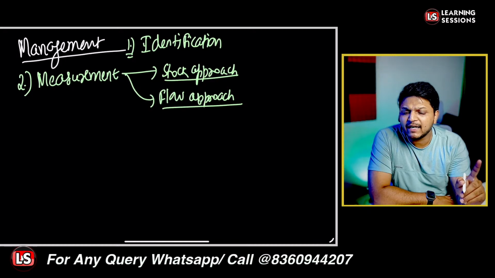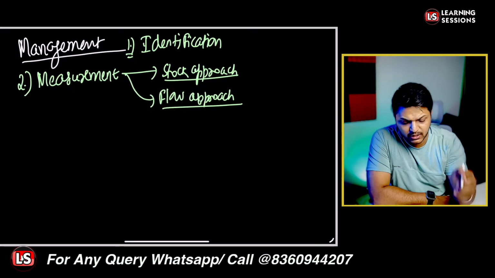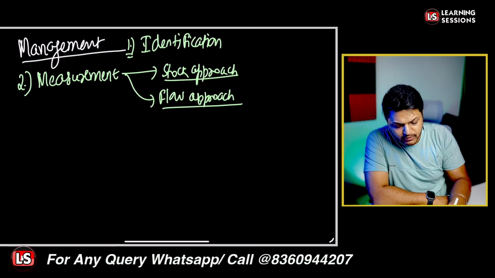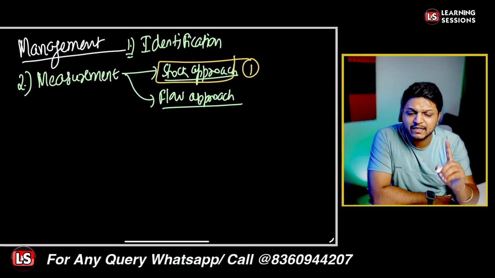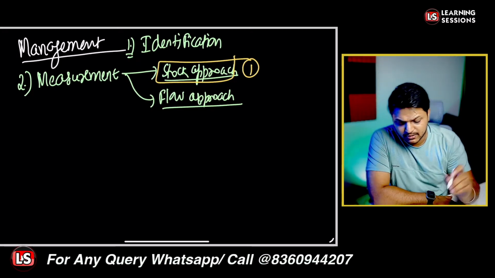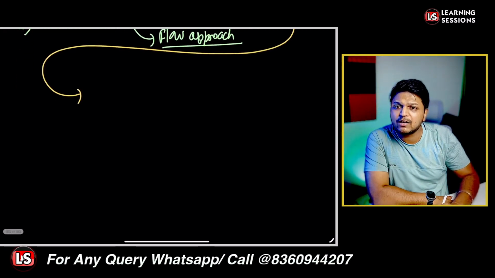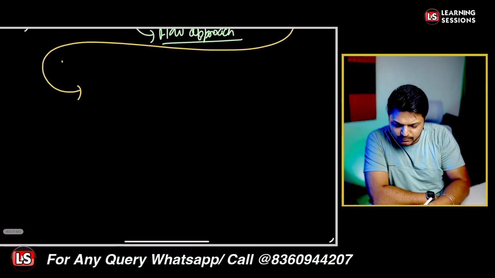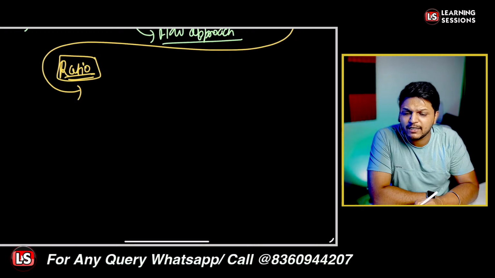Further, the stock approach is related to the first step that is to be taken. We can simply say that the stock approach is the first step, where we basically evaluate the liquidity risk. In this approach, we calculate different types of ratios, and these ratios are related to what?